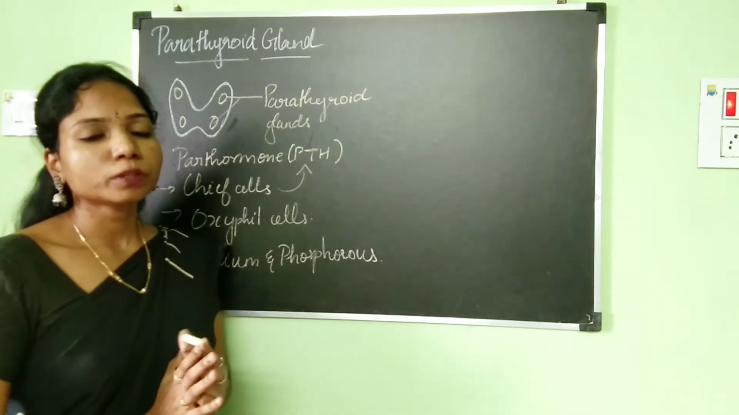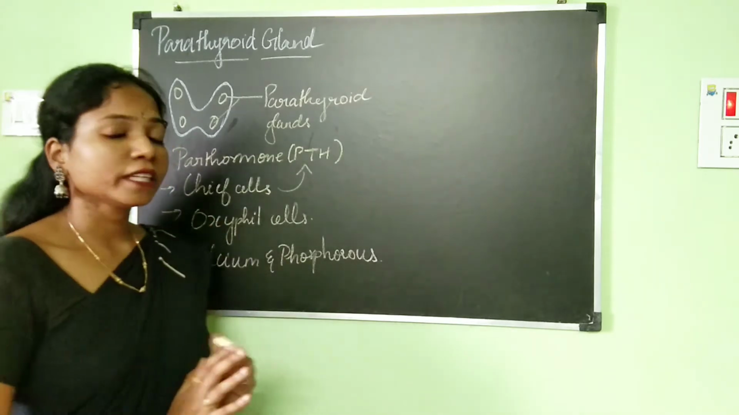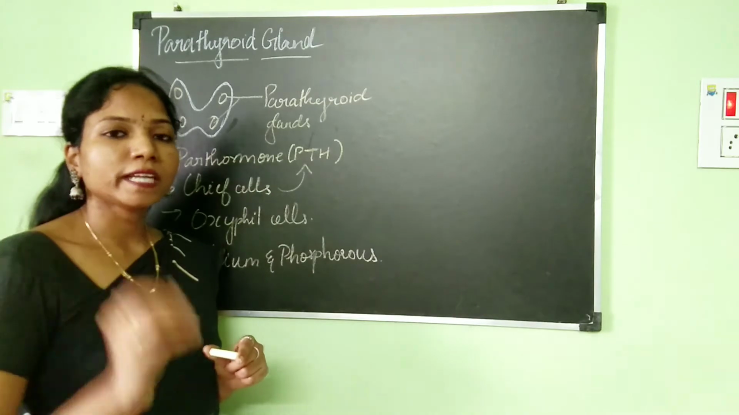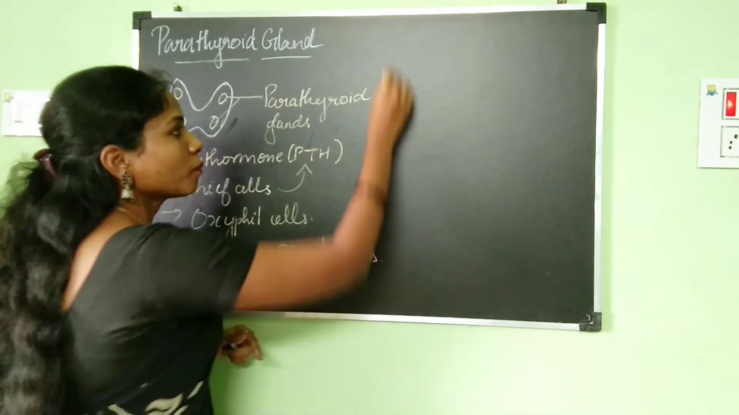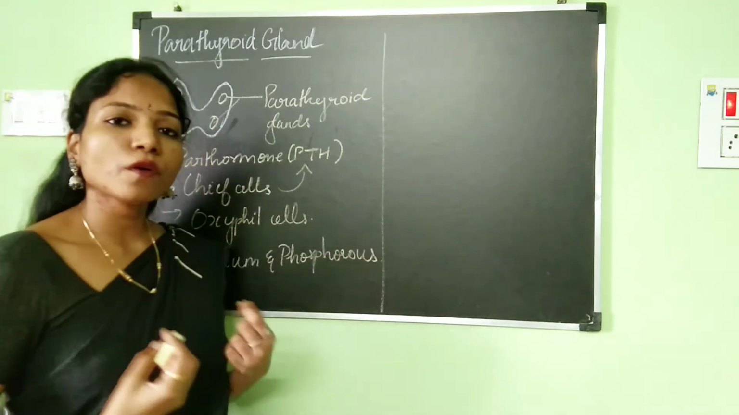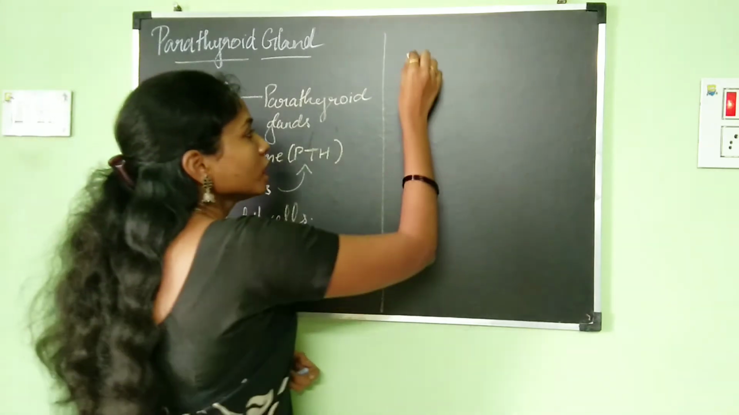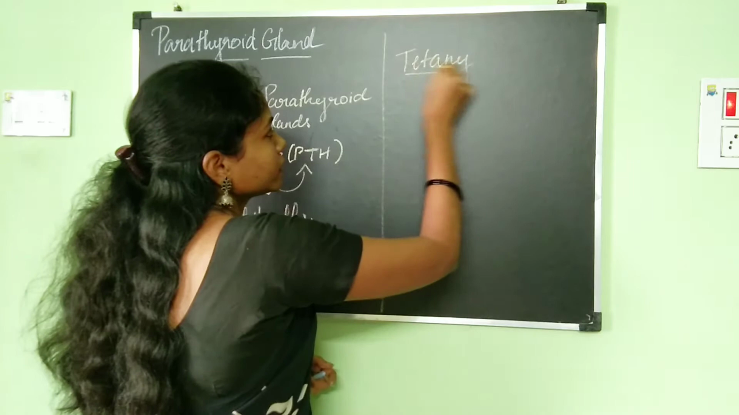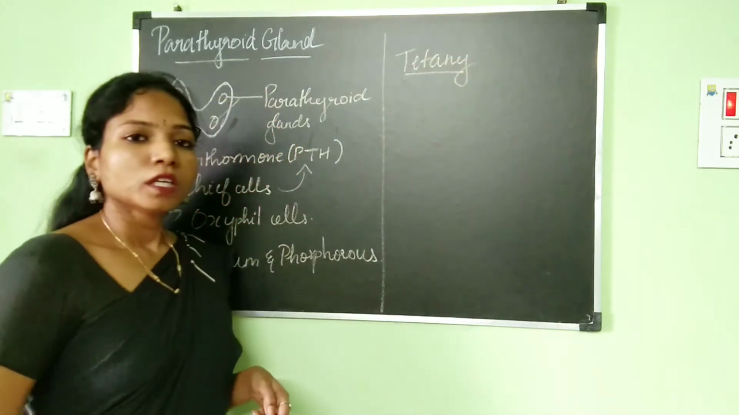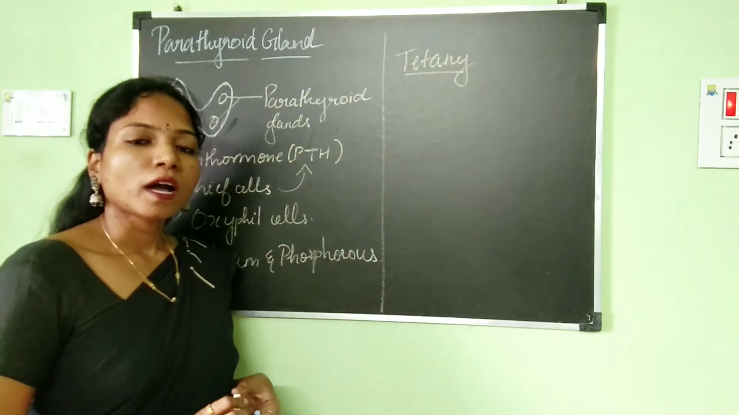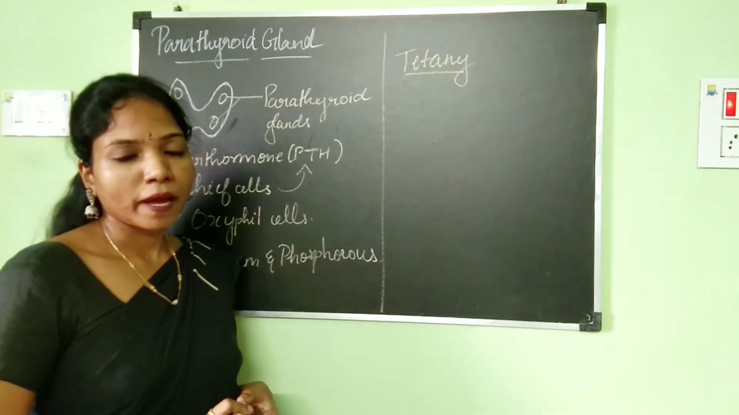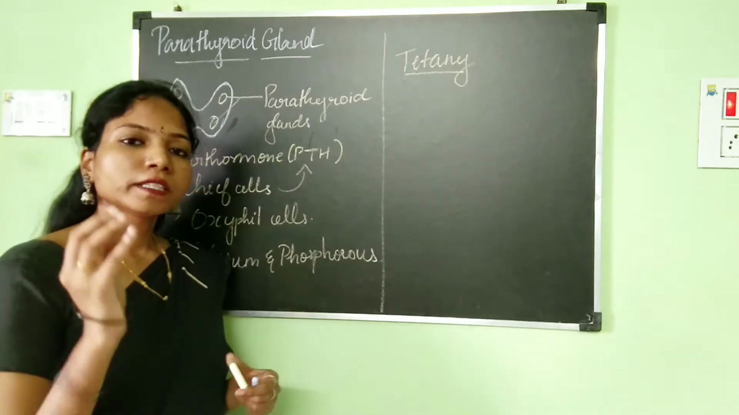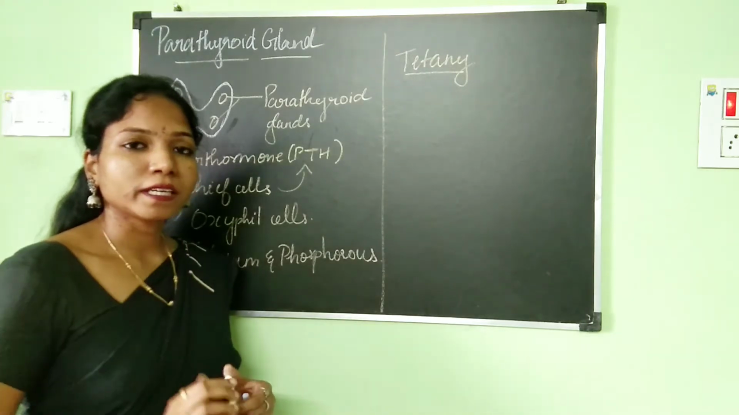Now we are going to see what will happen if the parathyroid hormone is produced in very small amounts. Okay. So, deficiency of parathormone, what will happen? It will lead to a condition called tetany. This happens due to hyposecretion of parathormone. So when does this happen? When will the level of parathormone decrease?